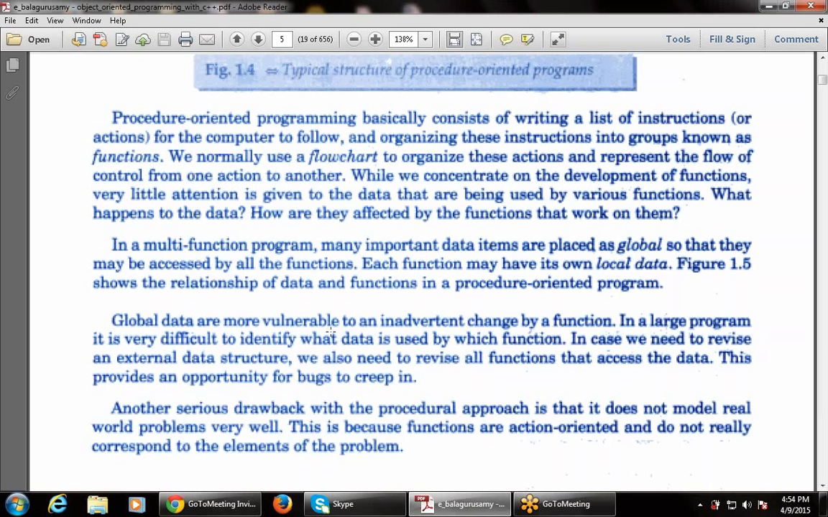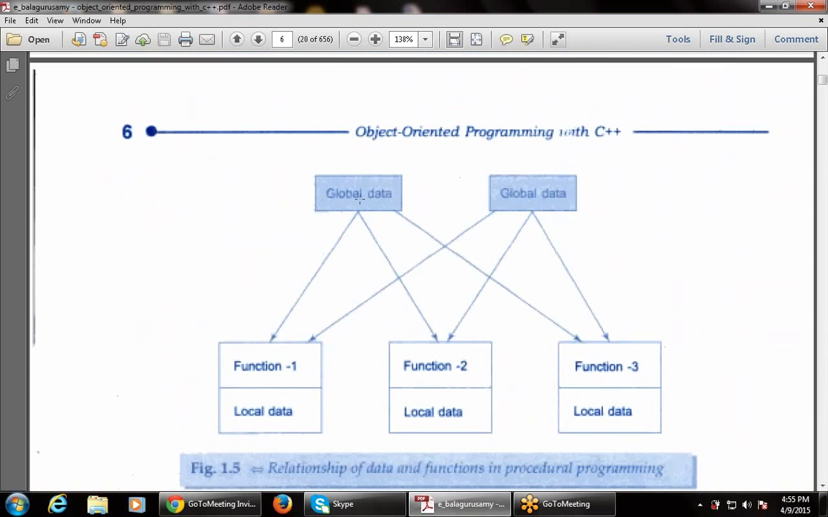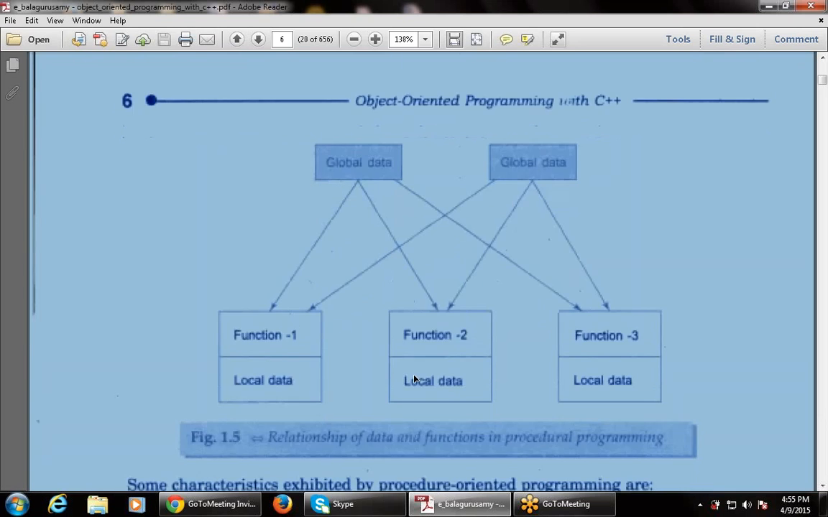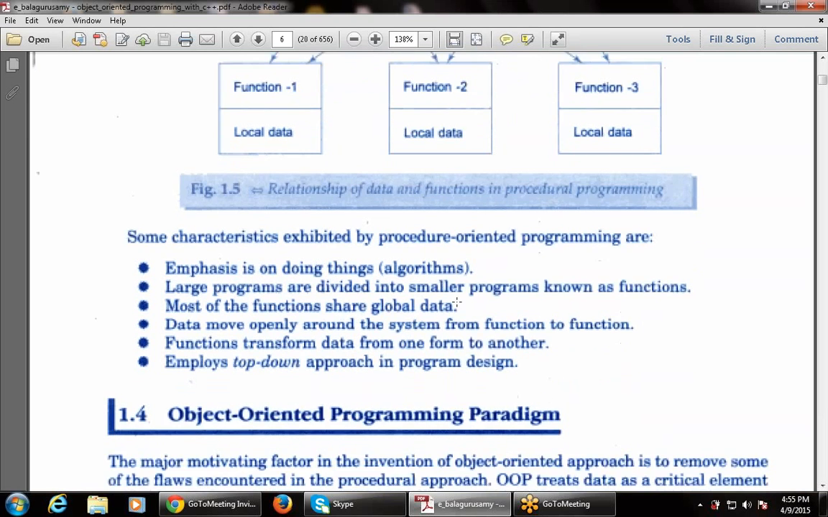This is because functions are action oriented. Why? Whenever there is a command, only then will the function fire. The functions are action oriented and they do not really respond to the elements of the problem. There is no response to the elements of the problem, because they are action oriented. So there is global data, function 1, function 2, function 3. This is the relationship.